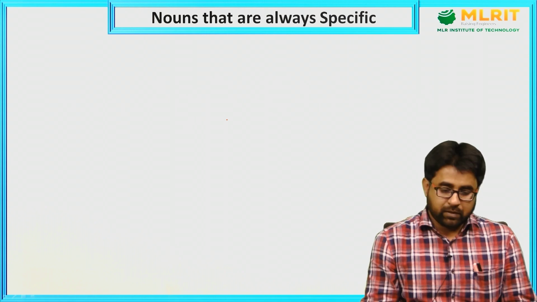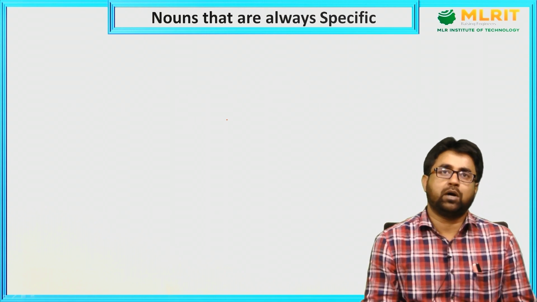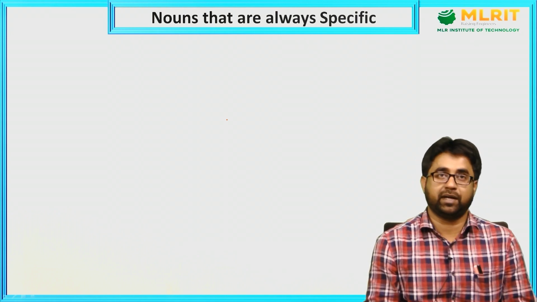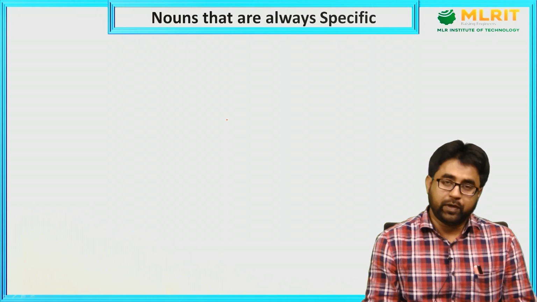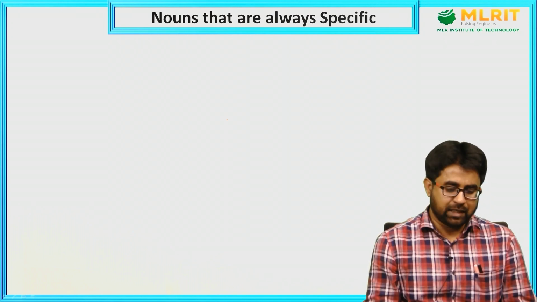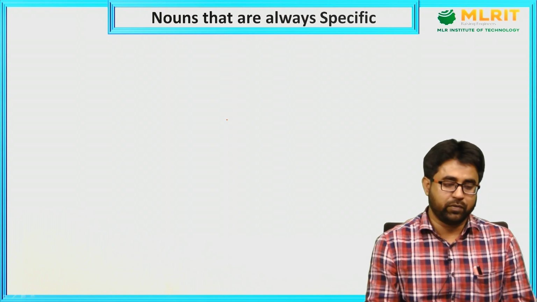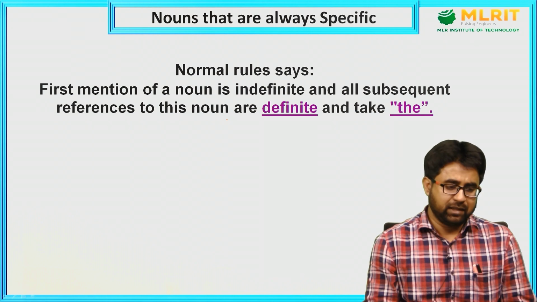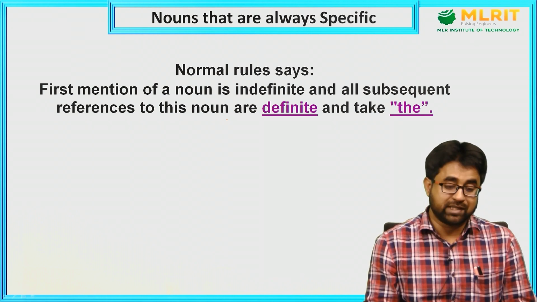Now, because you already know that the definite article is always used with a specific noun, if we know which nouns are always specific, our job becomes easier while identifying which article to use. Now let's see which nouns are always specific.